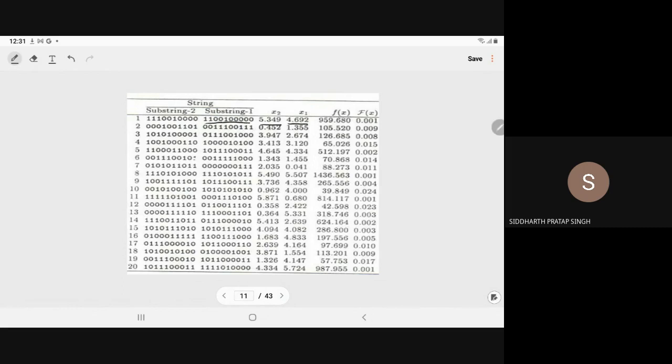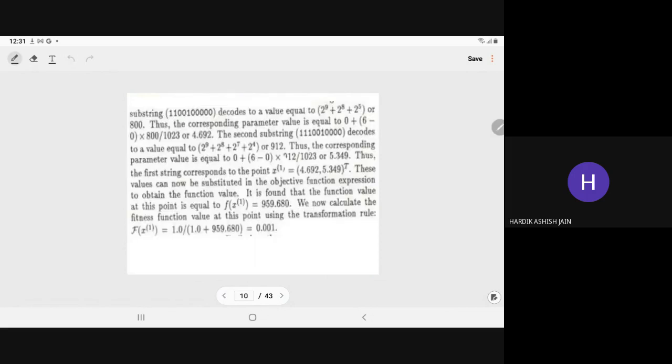For this binary code, on decoding and following the linear mapping rule, the value of x i in the real number system is 4.692. How is it coming? Is it clear? Yes, sir. Sir, how is the value of f of x coming? That I am coming to. First, you tell me about x1, x2. Sir, is there any method to decode the string? We should know it. That I have told you, no?